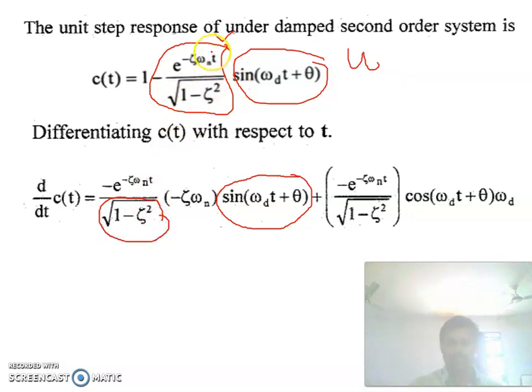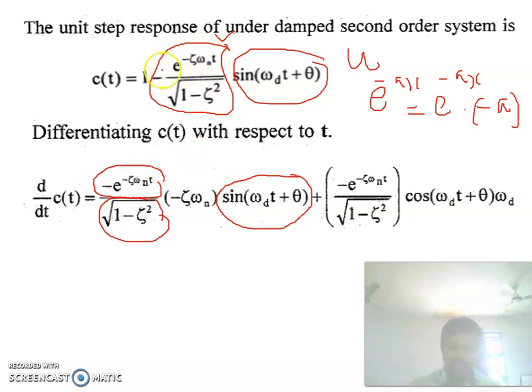Then we go for the differentiation of e to the power minus zeta omega n t. I have already told that the differentiation of e to the power minus a x is e to the power minus a x into minus a. So in the place of a you have zeta omega n, and we write the exponential term as it is, then the differentiation of the exponent gives minus zeta omega n.